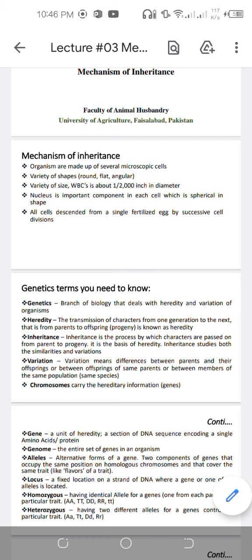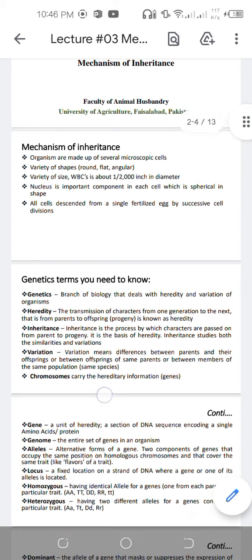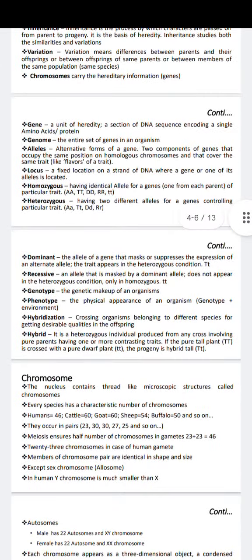Genetic terms you need to know. Genetics. We will discuss these terms to help your understanding. Genetics is the branch of biology that deals with the heredity and variation of organisms.